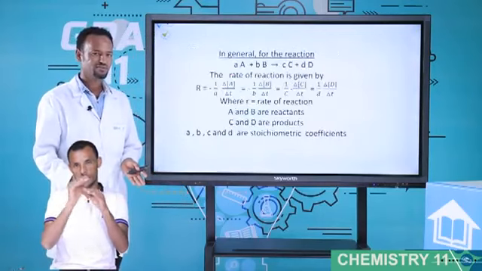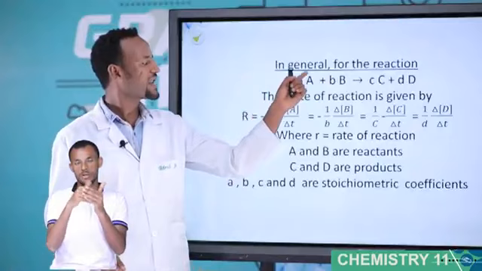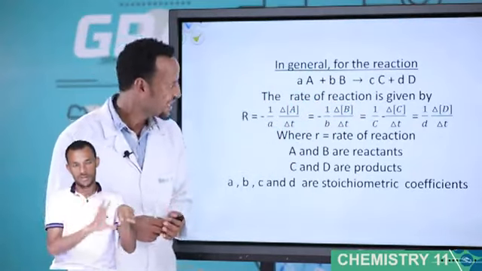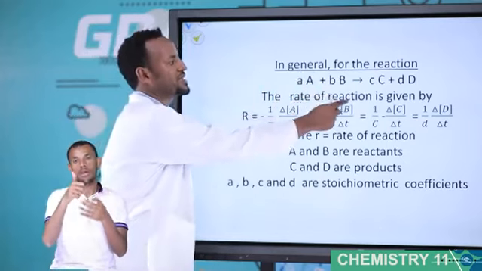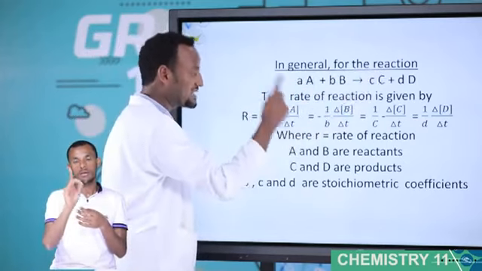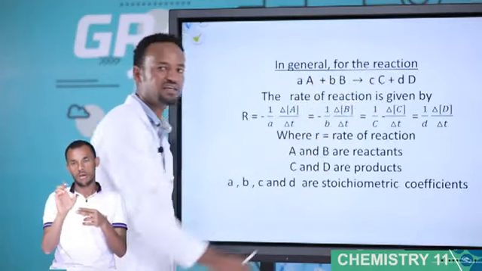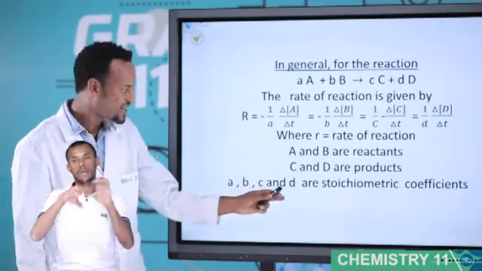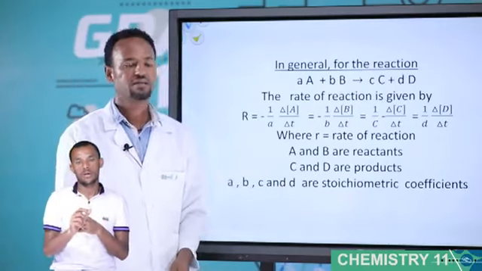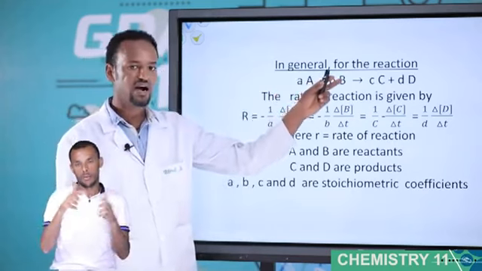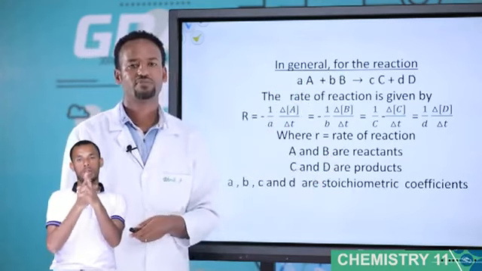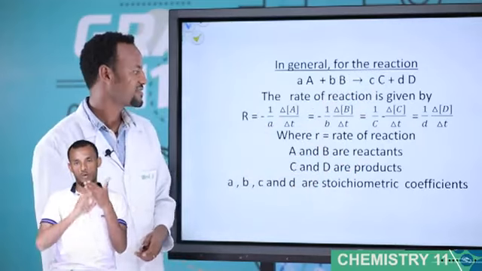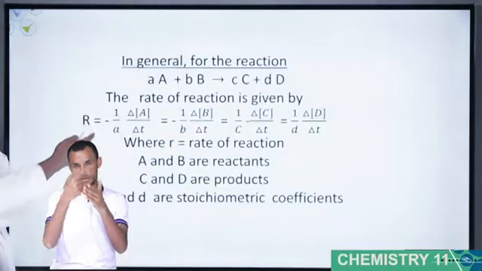In general, aA plus bB gives cC plus dD. Please, students, the small letters a, b, c, and d are stoichiometric coefficients. Capital letters A and B are reactants. Capital letters C and D are products. In general, the rate expression is this one.